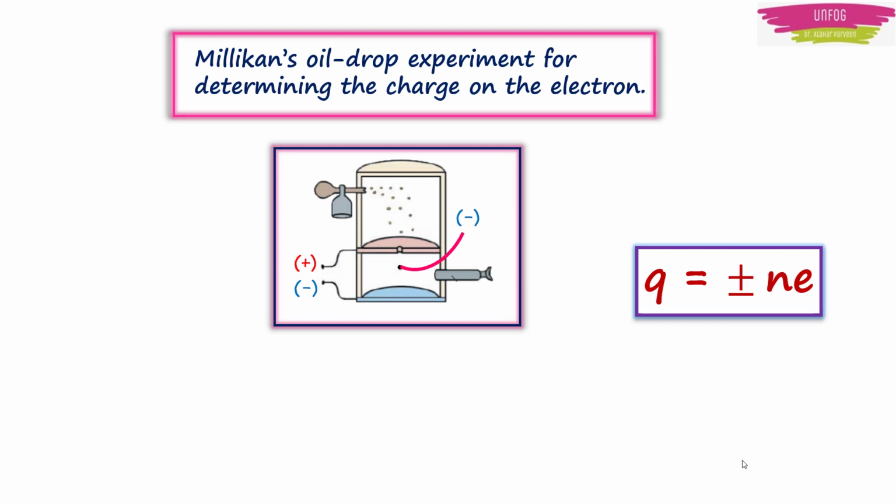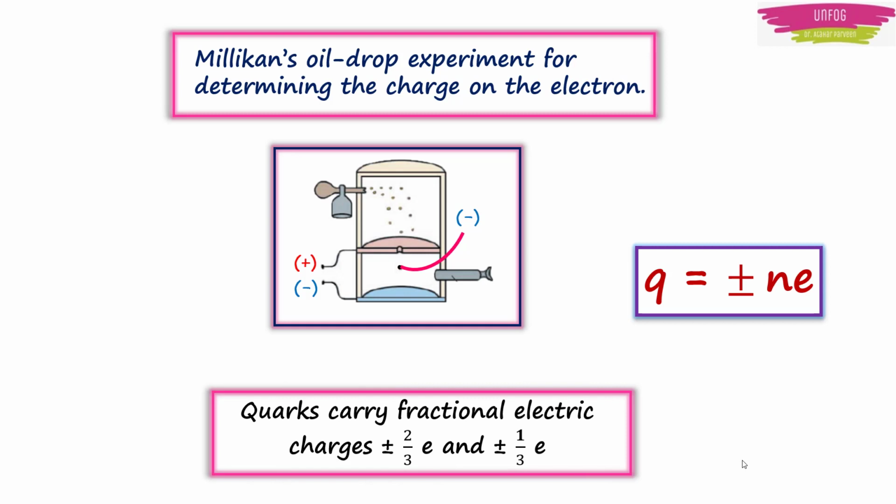Millikan's oil drop experiment proved that charge is quantized. Existence of quarks which carry fractional electric charges plus or minus 2/3 times e and plus or minus 1/3 times e has been postulated, but they are not stable. That's why we still say that the charge Q is equal to plus or minus ne.